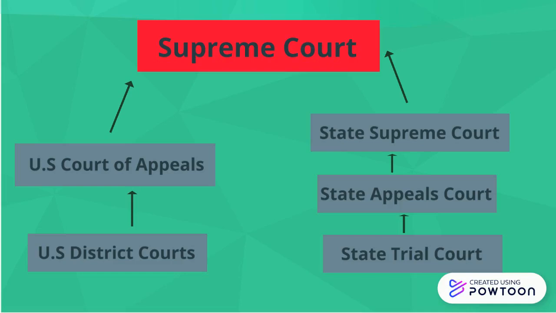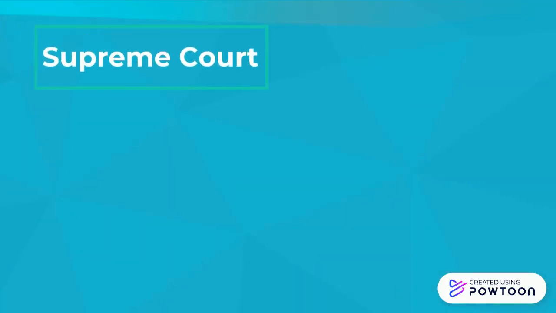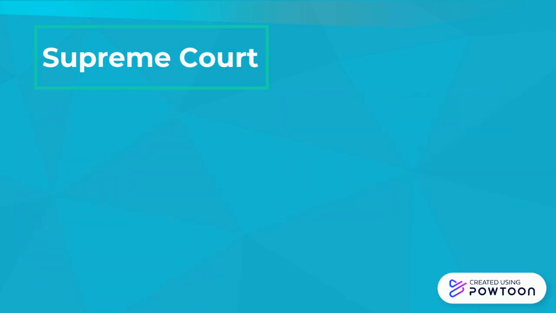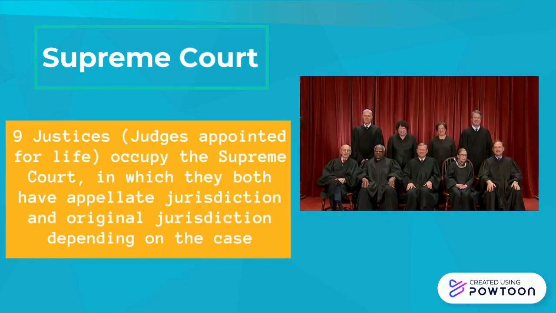Finally, the highest court that one could appeal to is the Supreme Court. The Supreme Court of the United States acts as the highest level in both the federal and the state court. Usually, one has to have their cert accepted for their case to get accepted in the Supreme Court. 9 justices occupy the Supreme Court, in which they both have appellate jurisdiction and original jurisdiction depending on the case.